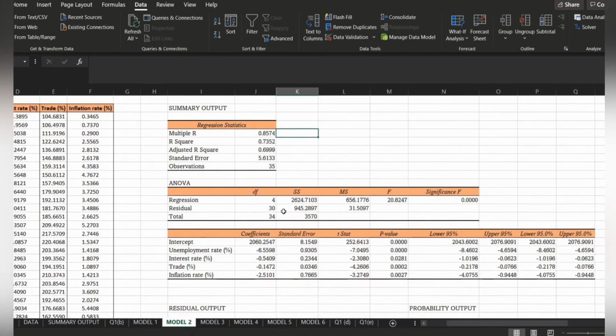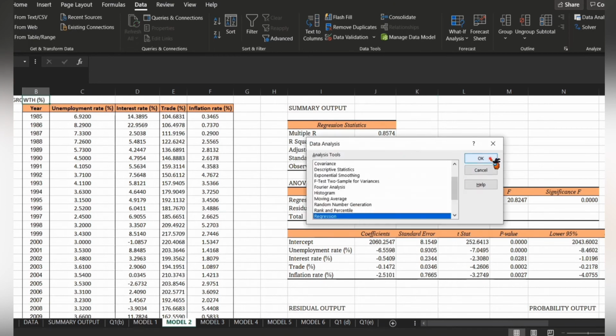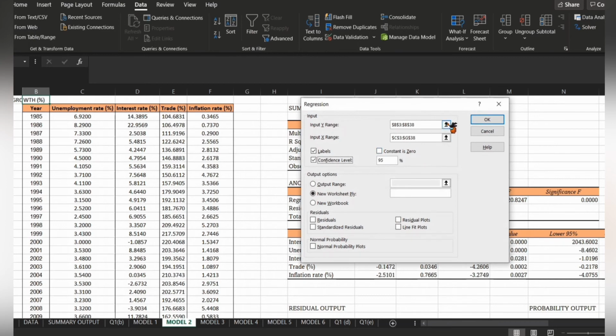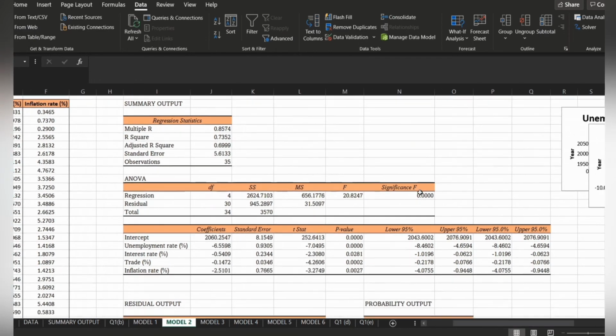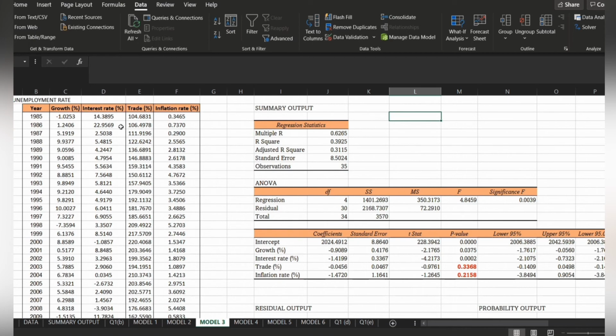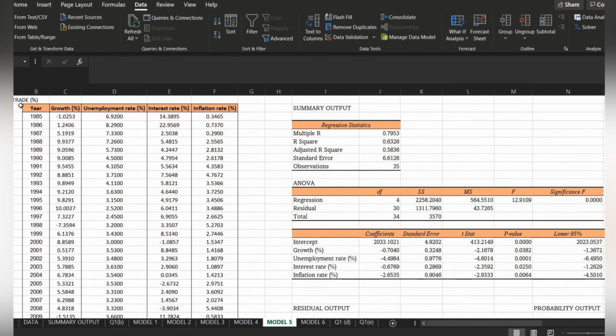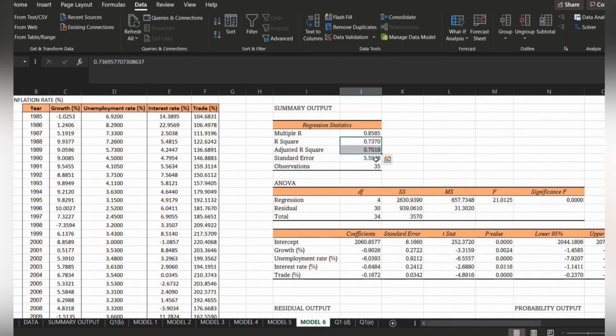For model 2, we do the same step, but we have to drop the growth, choose regression, click OK, and put the input without growth, and then we click OK. Output without growth. For model 3, we use the same step, but we drop the unemployment rate. Same for model 4, we drop the interest rate. For model 5, we drop the trade. For model 6, we drop the inflation rate.